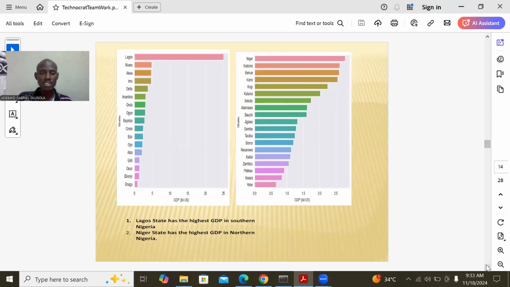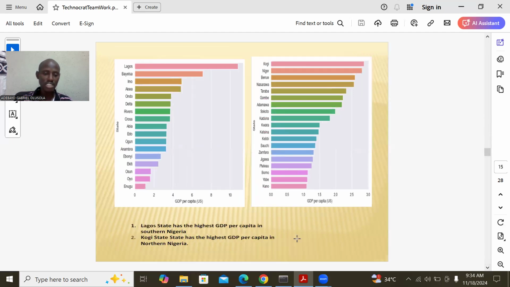So when you look at the GDP, Lagos has a higher GDP than any other state in the south, while Niger State has a higher GDP than any other state in the north. But when you talk about affordability, that is GDP per capita, the average Lagosian can afford basic things more than in any other state in the south, while in Kogi State, the average Kogi indigene can afford basic things more than in every other state in the north.